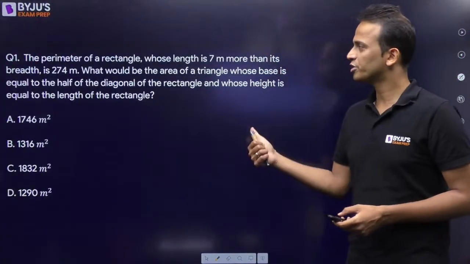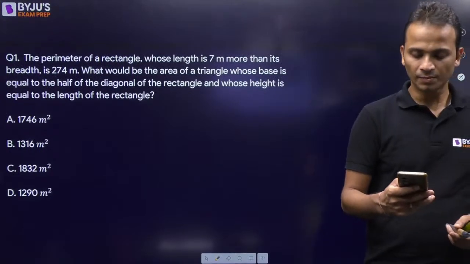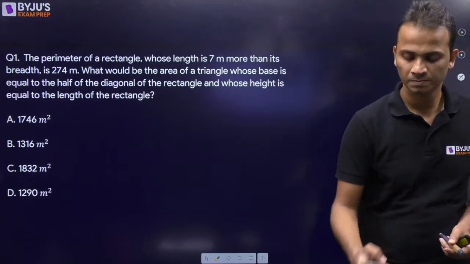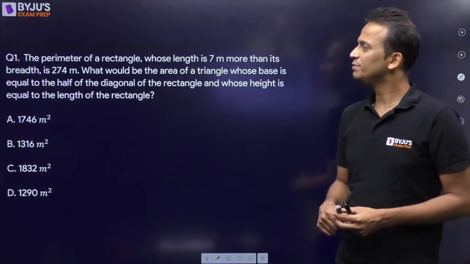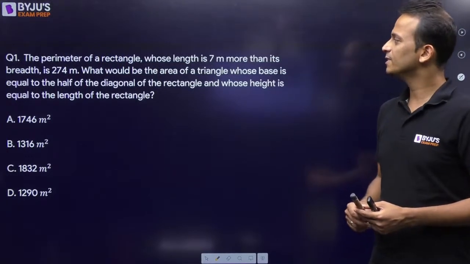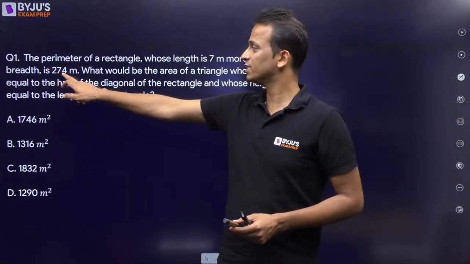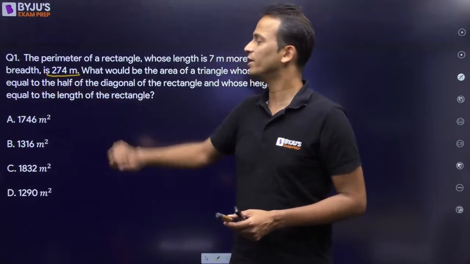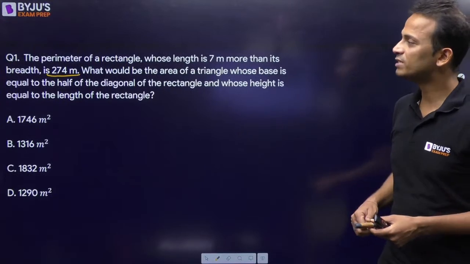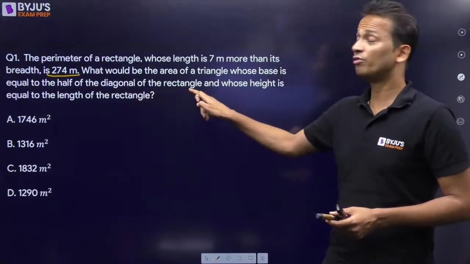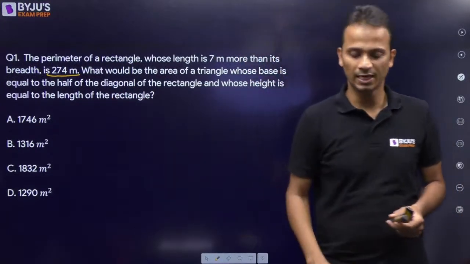So the first question on your screen, here it is. Slightly calculative question. Now let's read the question through. The question says that the perimeter of a rectangle whose length is 7 meters more than its breadth is given as 274. Now what would be the area of a triangle whose base is equal to half the diagonal of this rectangle and whose height is equal to the length of the rectangle?